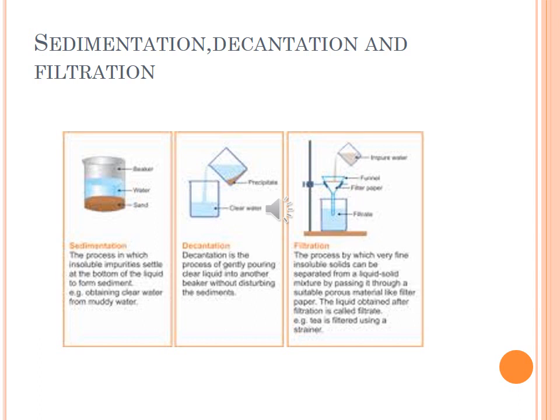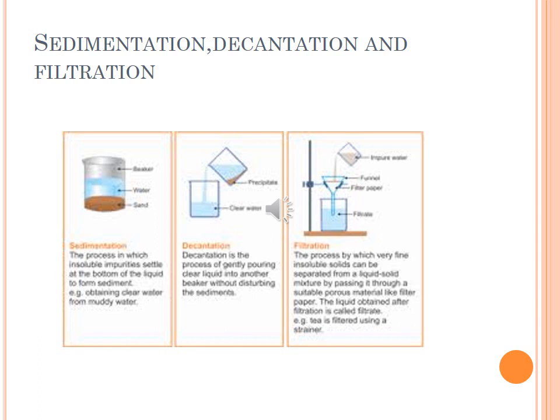The process of settling down of heavier insoluble particles at the bottom of a liquid is called sedimentation. You can see the picture. In the first picture, you can see the sand, brown color, which has settled down at the bottom of the liquid. It is known as sediment. Second method: the process of pouring out a clear liquid from a vessel without disturbing the sediment is known as decantation.